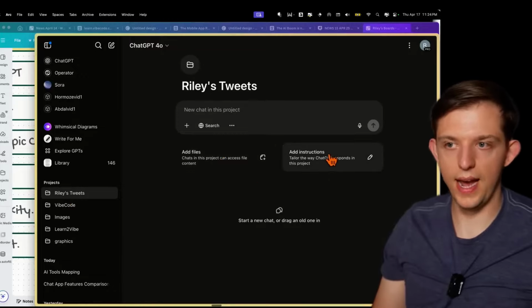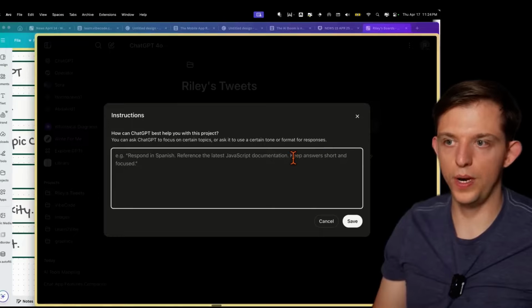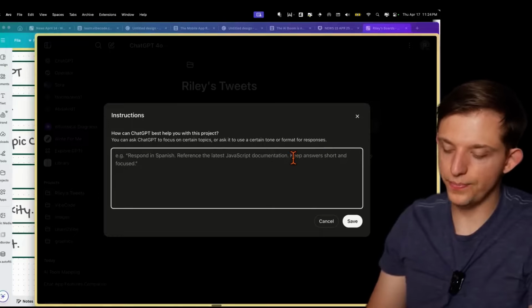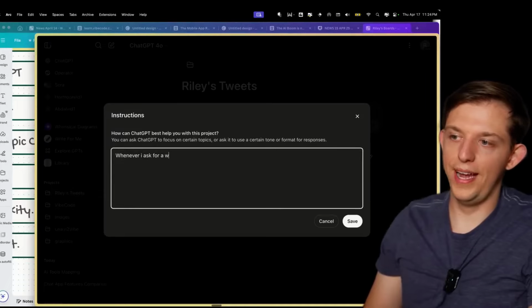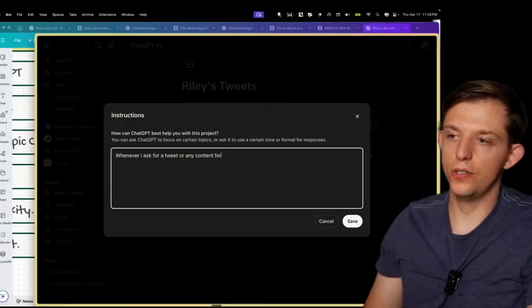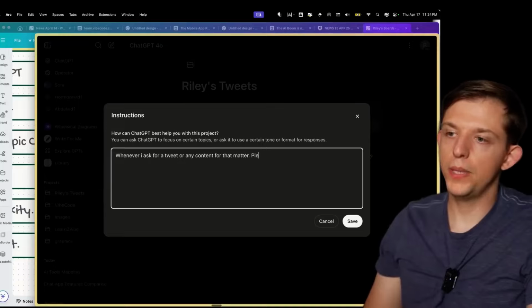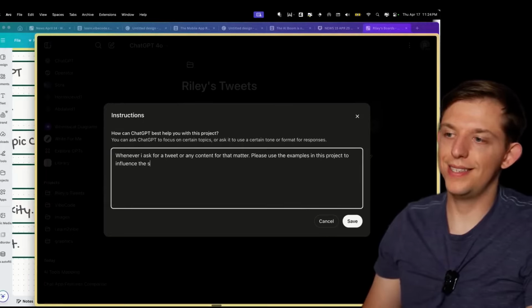Let's go ahead and add some instructions. So it's going to open up a text box. And what we can do is we can say, whenever I ask for a tweet or any content for that matter, please use the examples in this project to influence the style and beliefs.